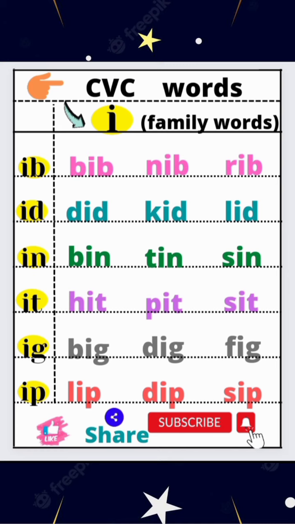Phonic of IG is ig. Words are pig, dig, fig. Phonic of IP is ip. Words are lip, dip, sip.